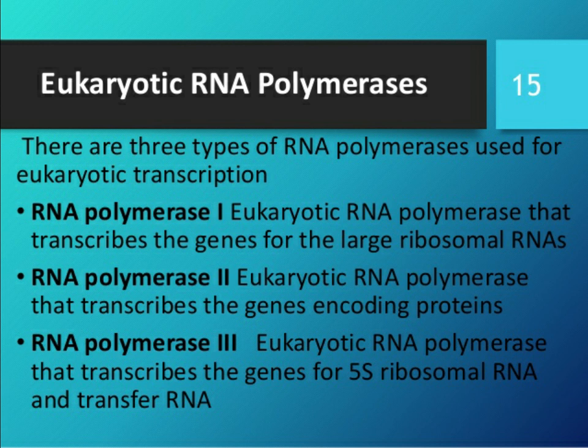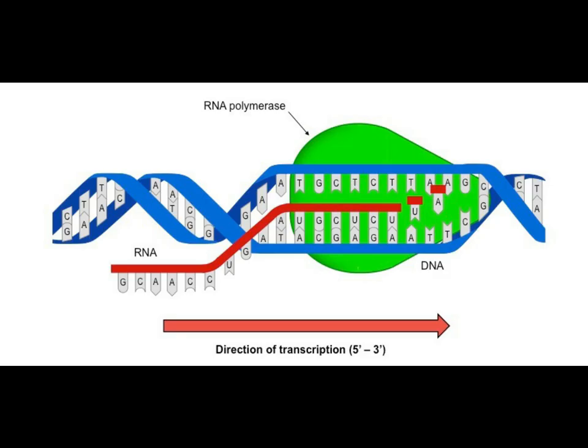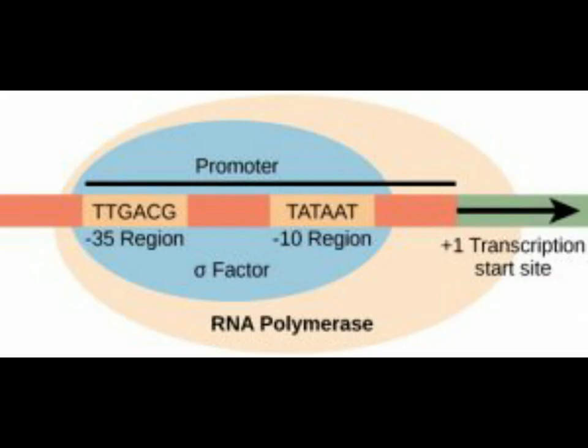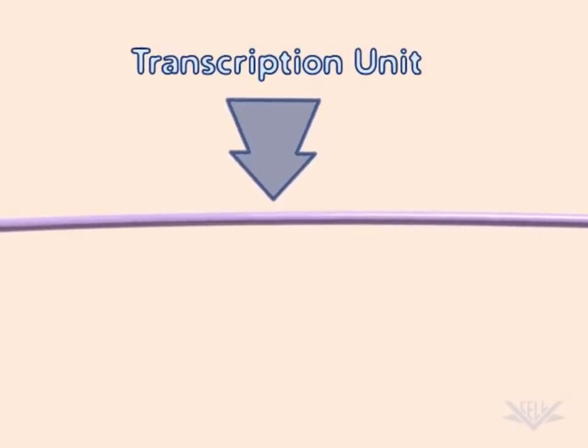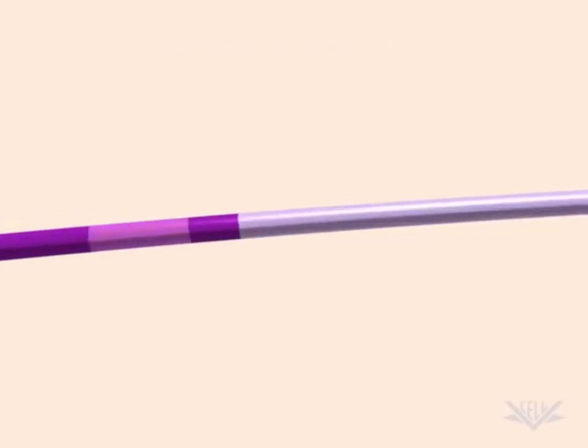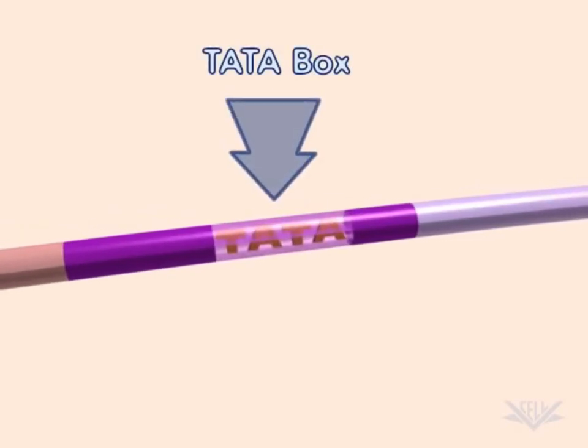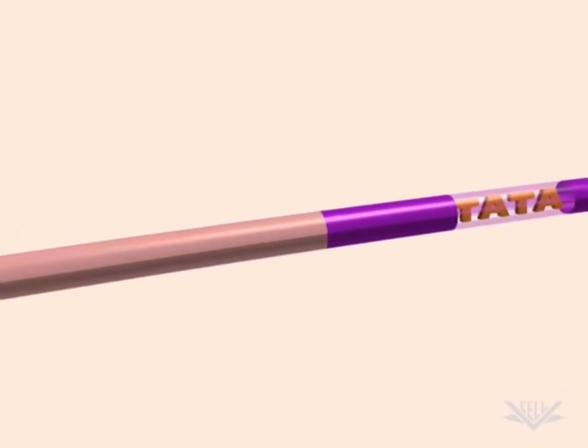Transcription starts at the RNA polymerase binding site called the promoter on the DNA template strand. In prokaryotes, within the promoter there are two binding sites, TTGACA, also called the -35 sequence, and TATAAT, also called the -10 sequence, which have affinity for the RNA polymerase. In eukaryotes, the sites are at -25 and -70. The binding of the RNA polymerase to the promoter is the first step in gene transcription.